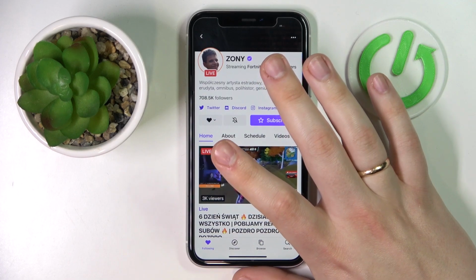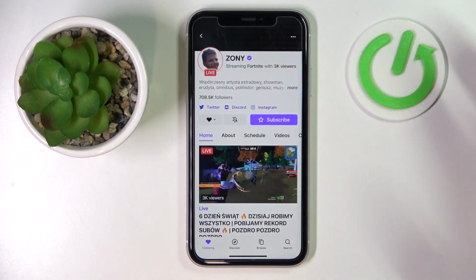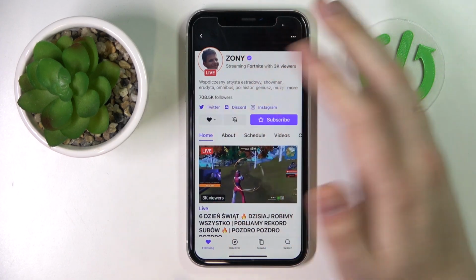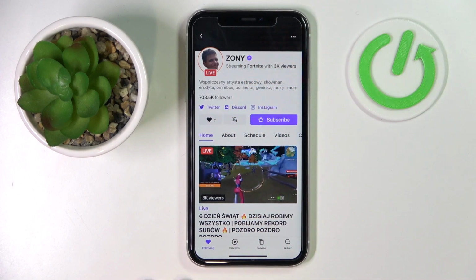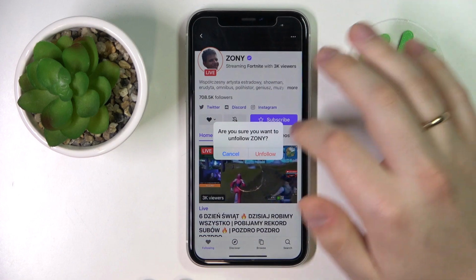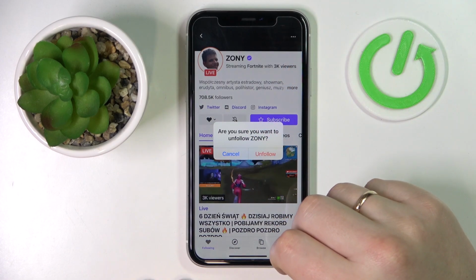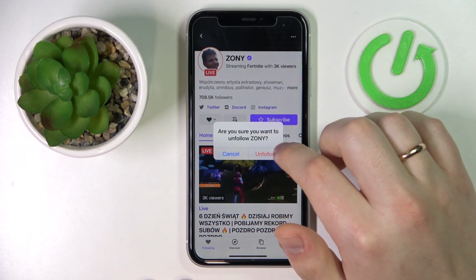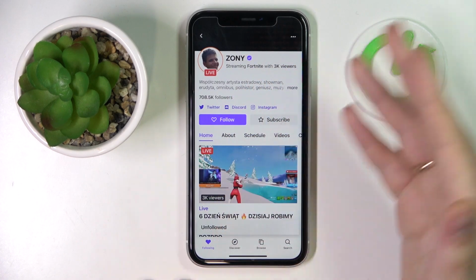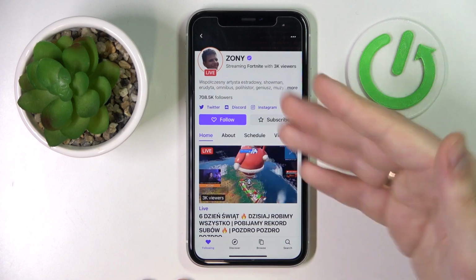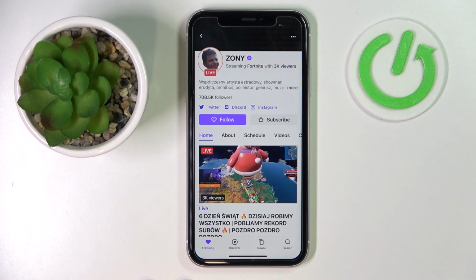So at the streamer's channel page, you'll have this heart over here, which means that you're a follower of him or her or them, whatever. Just tap on this heart. You'll get the dialog window. Just after that, confirm that you would like to unfollow this person. And as you can see, that will be it. Now we can follow it again, which obviously means that we are not following this person at the time.